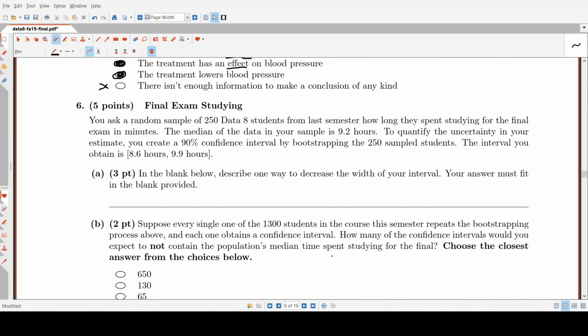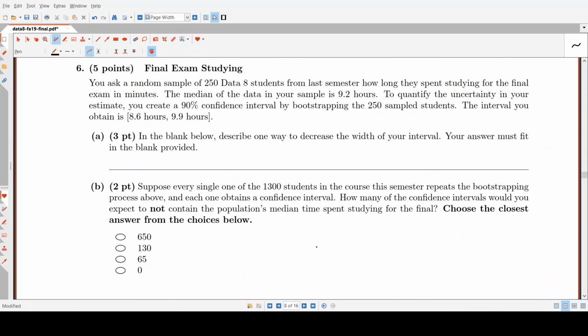Question 6 is final exam studying. You ask a random sample of 250 Data 8 students from last semester how long they spent studying for the final in minutes. The median of the data is 9.2 hours. To quantify the uncertainty in your estimate, you create a 90% confidence interval by bootstrapping the 250 sampled students. The interval you obtain is 8.6 to 9.9 hours.